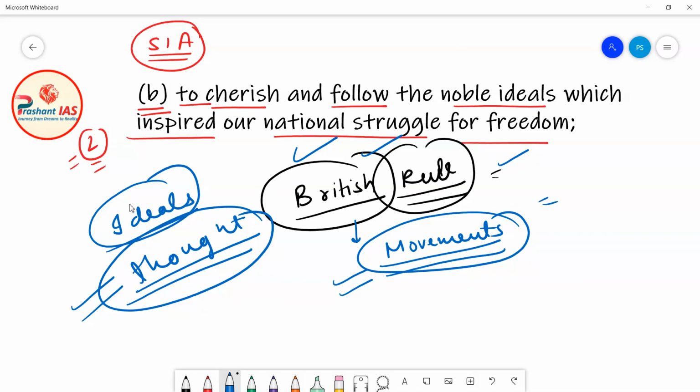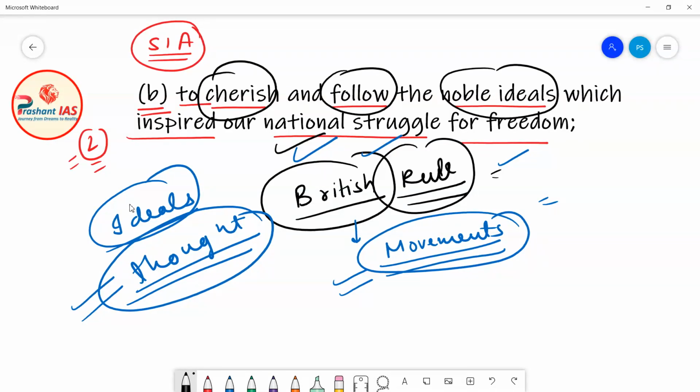So now what this second fundamental duty is saying is that it is the duty of every citizen of India to cherish and to follow these noble ideals which inspired the people of India for doing the national struggle for freedom. It is our duty to keep these ideals, these thoughts in our heart and mind. So this is the meaning of the second fundamental duty.